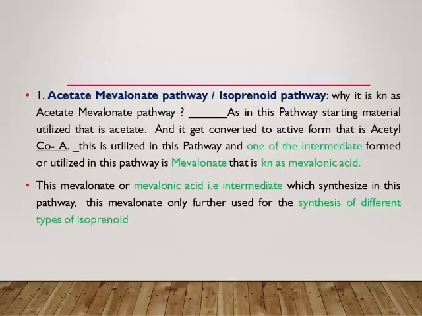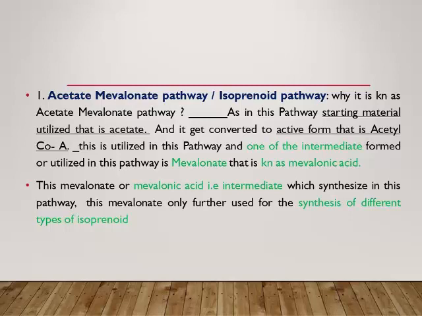The first main pathway, or we can say the first main route, is known as acetate mevalonate pathway or isoprenoid pathway. Why is it also known as acetate mevalonate pathway?